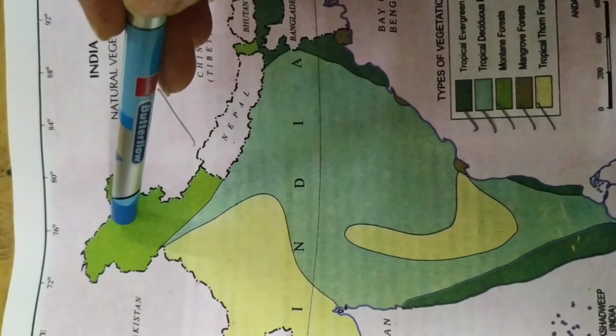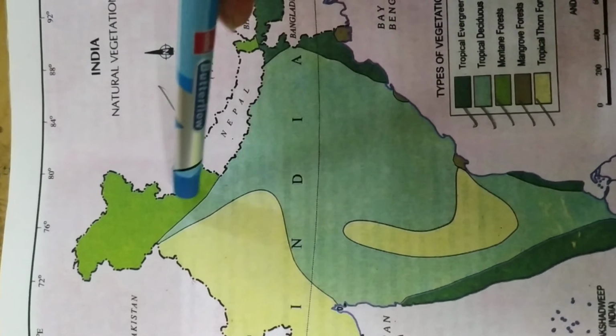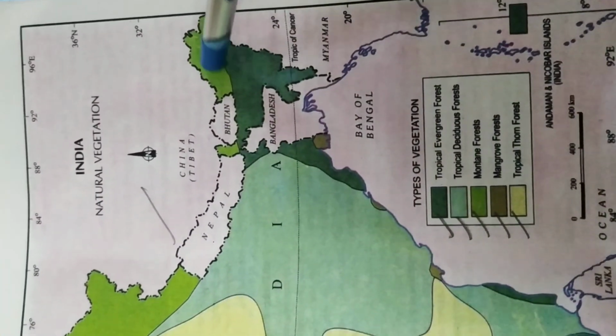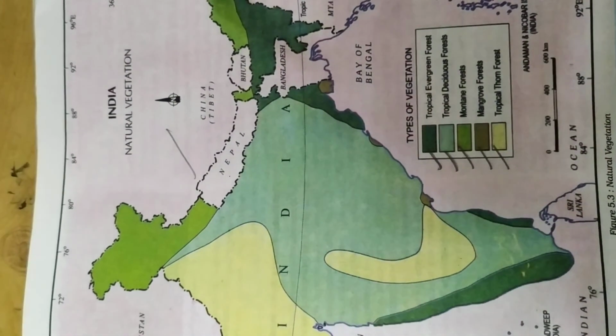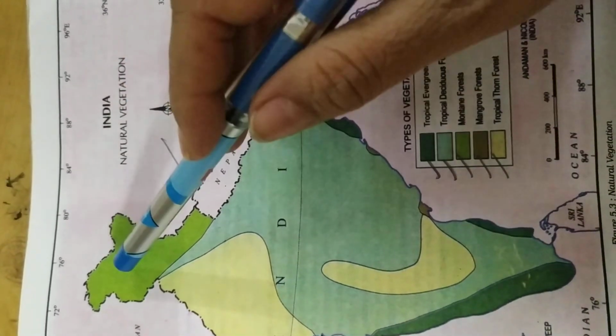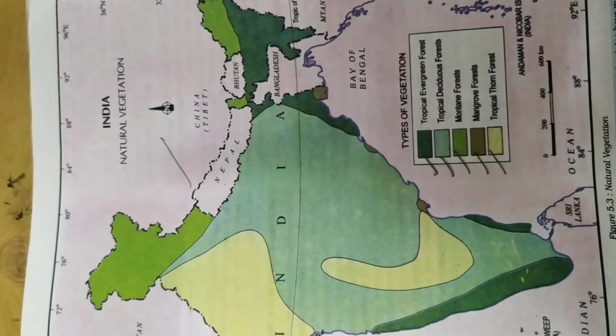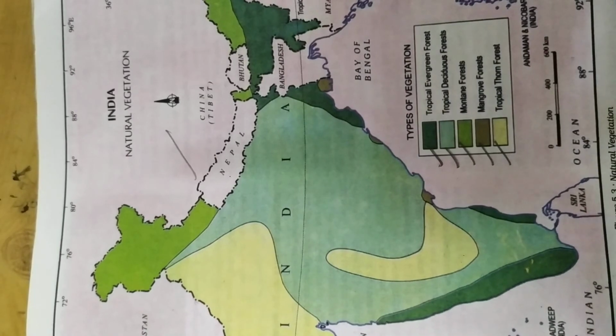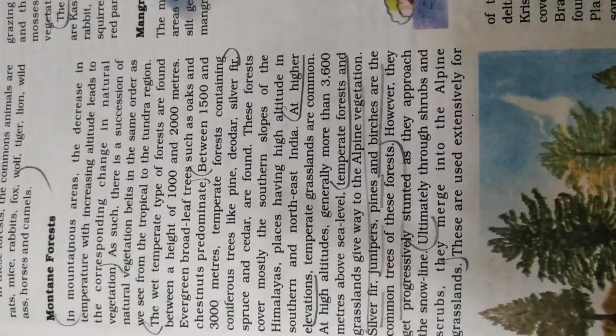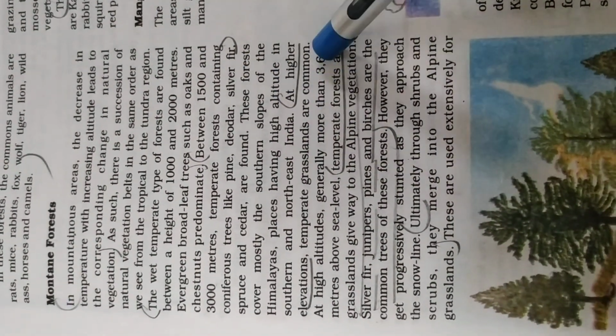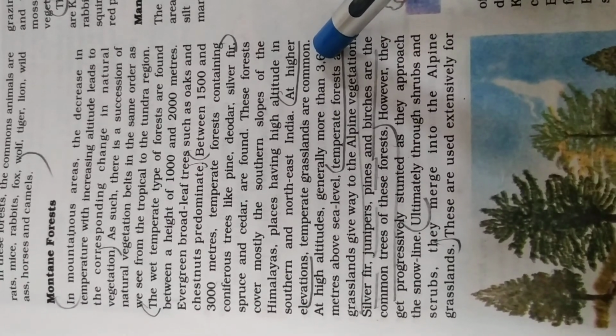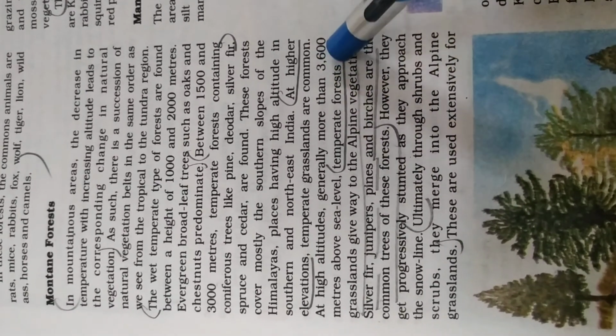So this part is in Jammu and Kashmir, Himachal Pradesh, Uttarakhand, Sikkim and Arunachal Pradesh. We have a mountain forest, and in the southern part of the Himalayas we have the deodar trees found in this area. At high elevation, temperate grasslands are common. When we reach more height, it changes into grasslands, at 3600 meters.